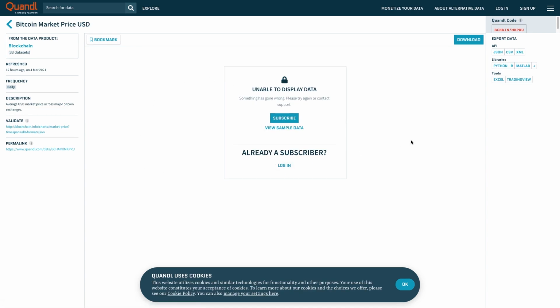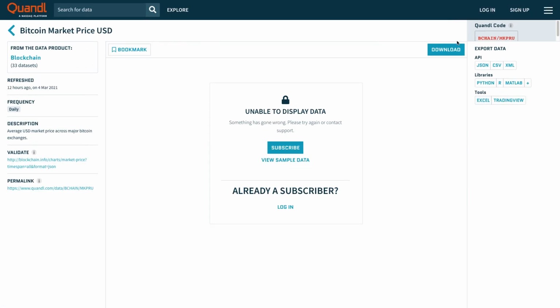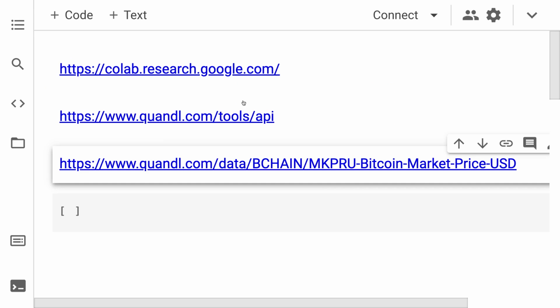You do have to be logged in if you want to see the data. But what this gives you is data about the Bitcoin market price. It also has the frequency, and you can select the type of data that you want, as well as the dates, so the time. Now, I'm not logged in right now, so that's why it's not showing me, but to create an account is completely free.